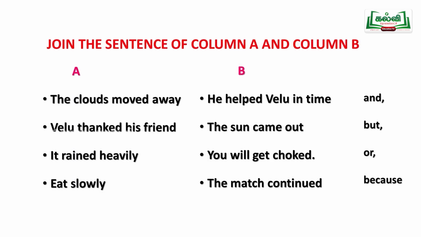First one, see, the clouds moved away. Clouds means what? They just moved from that place. The second sentence, see, Velu thanked his friend. He thanked. Third sentence, it rained heavily. Next sentence, eat slowly. How do you have to eat? Eat slowly. See, now you understand the meaning for the A part.